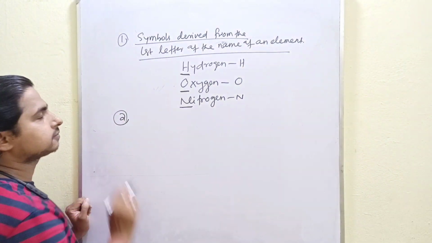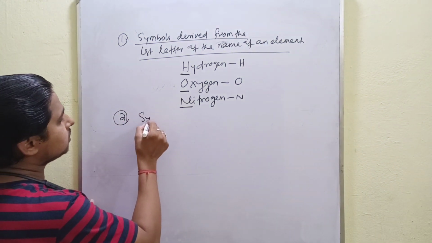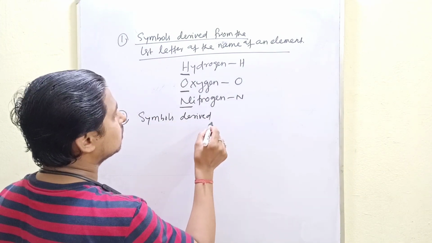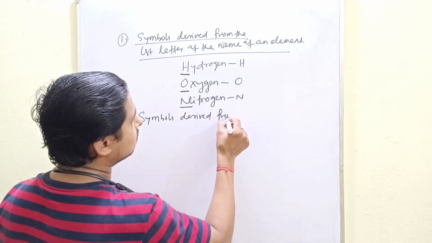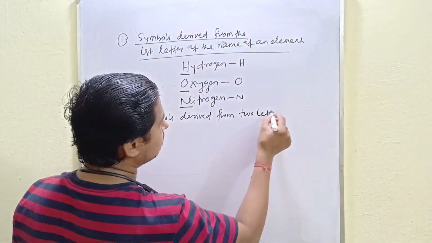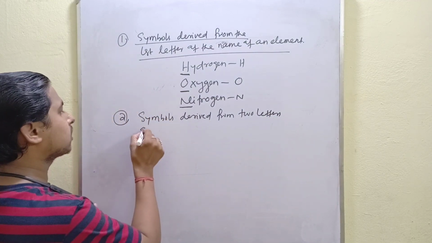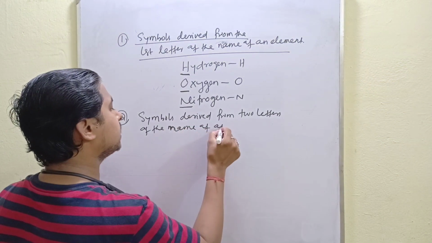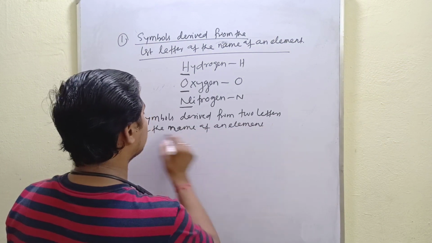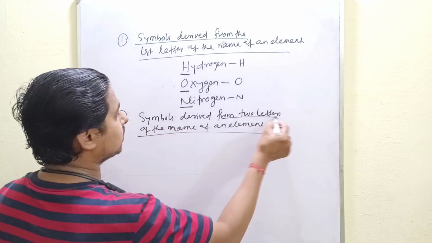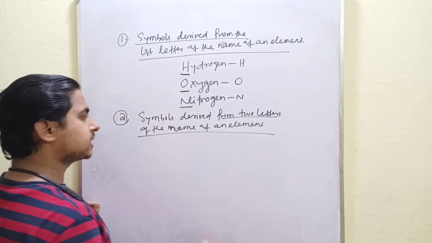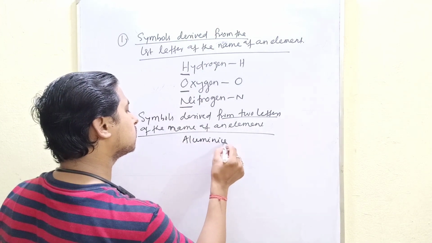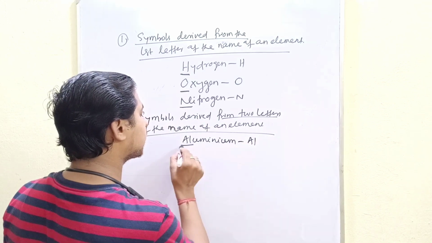Number 2, symbols derived from two letters of the name of an element. For example, aluminium, Al, the first two letters.